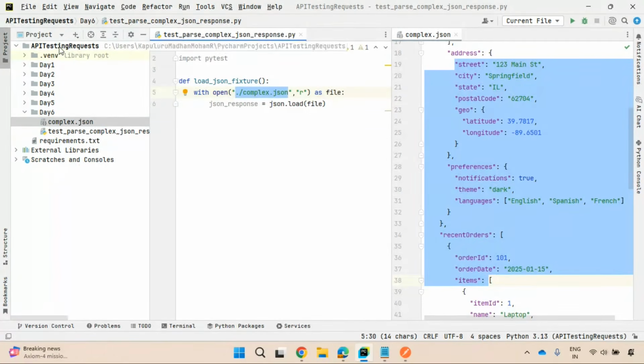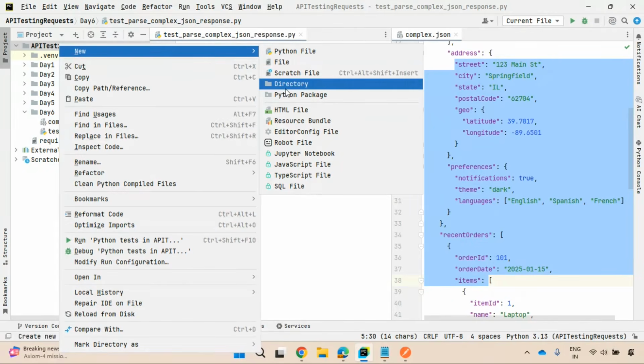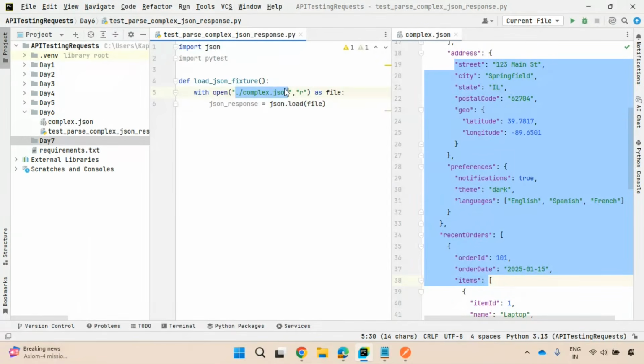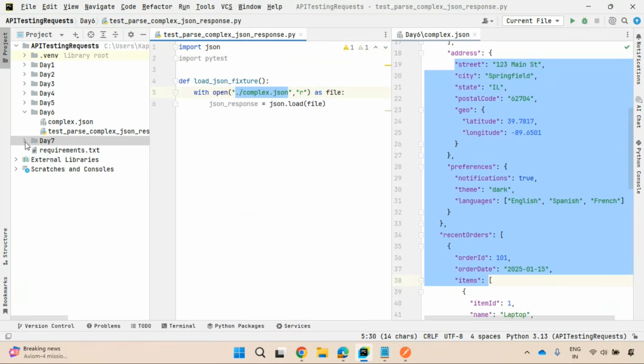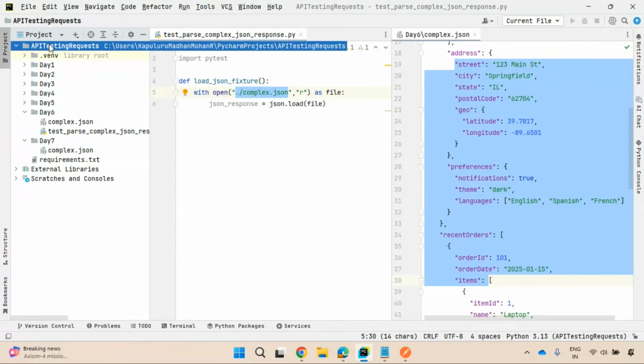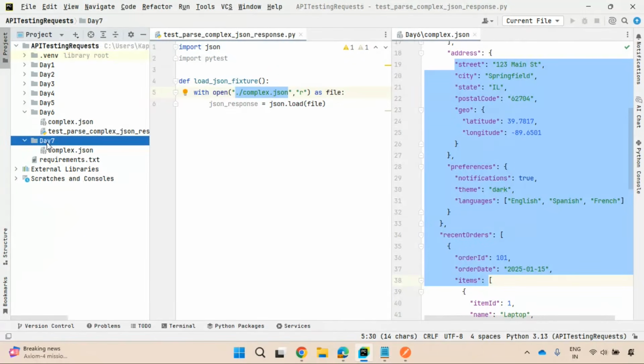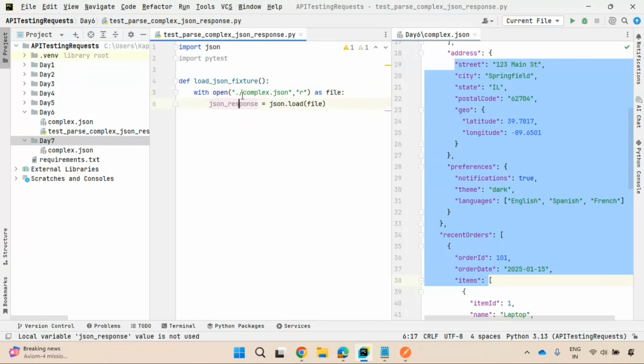Let's suppose I have another directory. I'll delete this another time. So day 7, in day 7, I have this complex.json. In day 7 also, I have this complex.json. But I want this file instead of the file in day 6. So what you can do, you need to go to the parent directory, then you need to come to day 7. There are a lot of ways to do this. A very simple approach is, instead of keeping a single dot, put a double dot. Put a double dot, that's it.